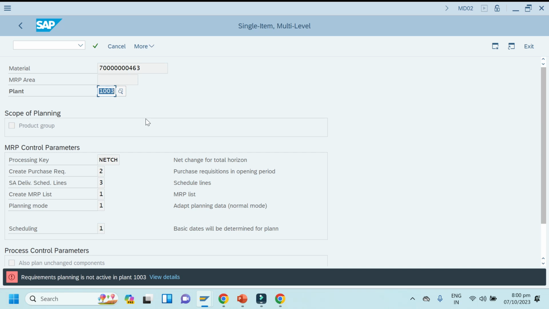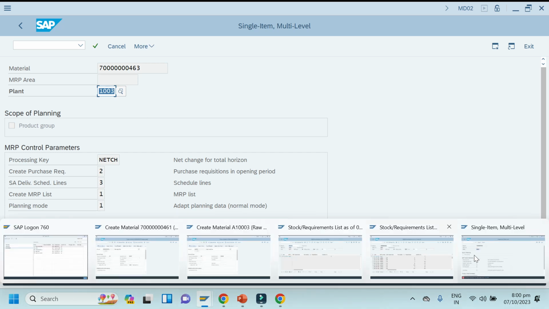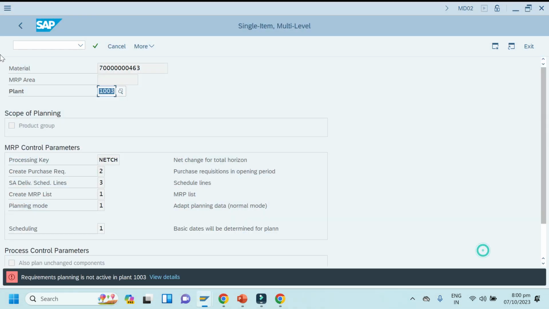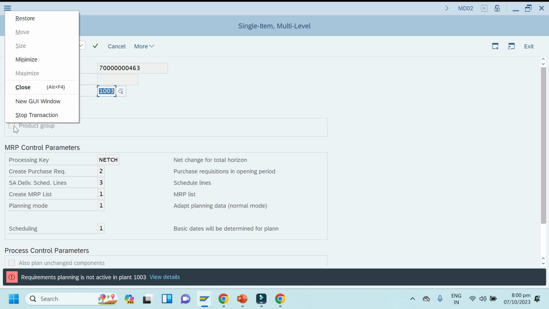So what it's saying, requirement planning is not active in this plant. We can remember that in previous class we have removed the requirement planning. Okay, I will show you here. Just go into next screen, I will show you.